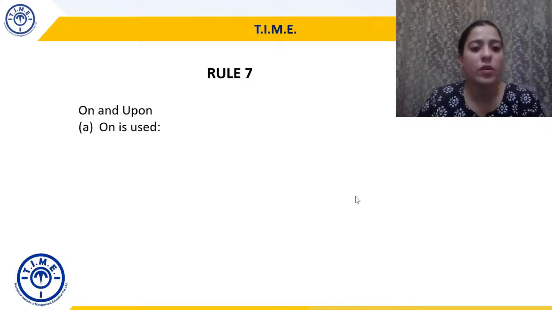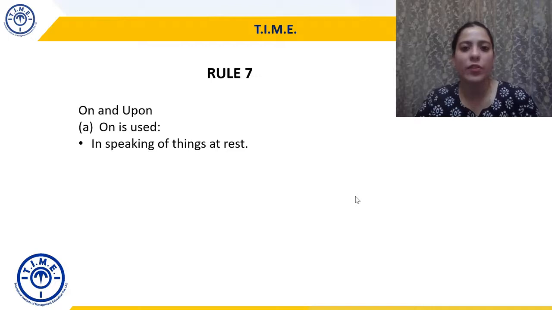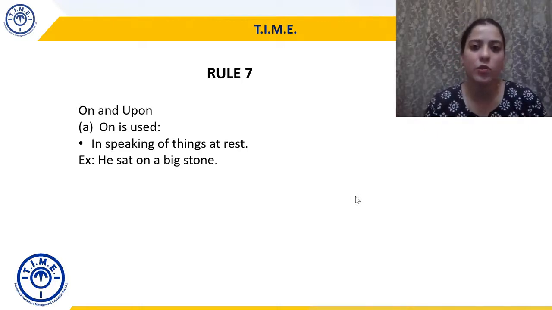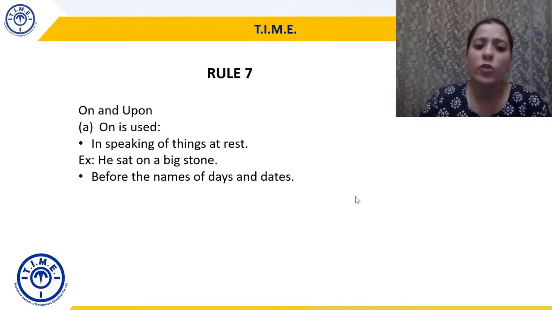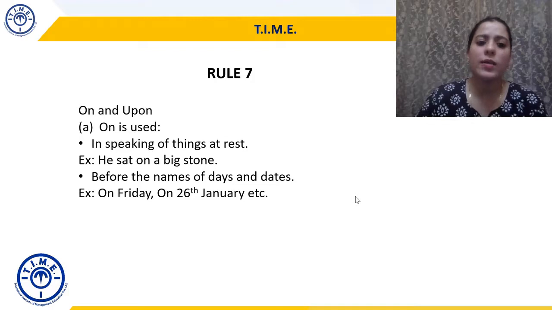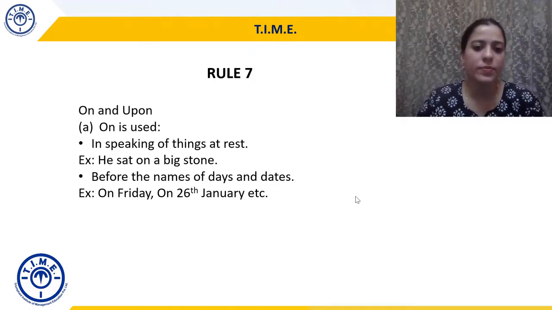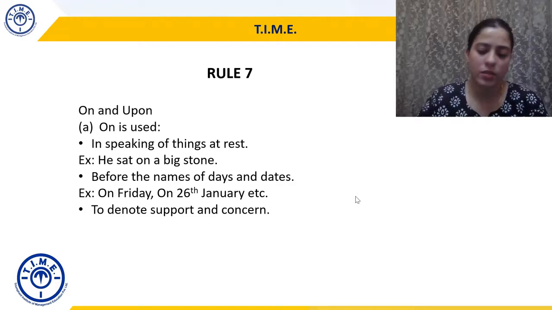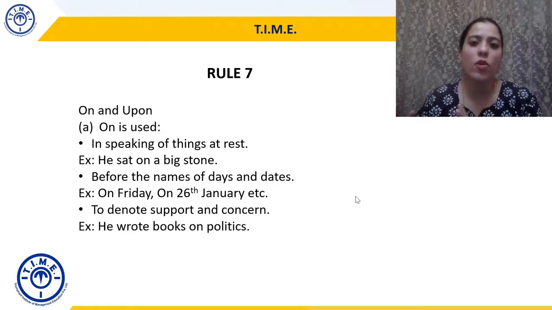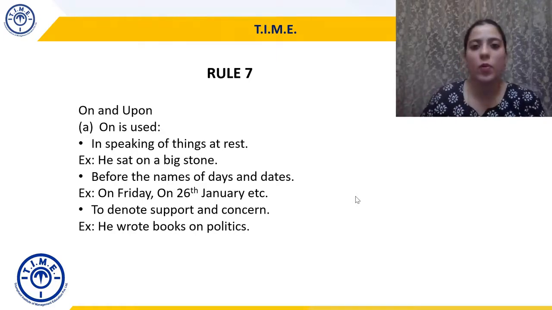Rule 7, on and upon. On is used in speaking of things at rest. So he sat on a big stone. So he's sitting on a big stone, he's resting, he's not moving. So in speaking of things at rest, we will use the preposition on. Before the names of days and dates, so on Friday, on 26th January. So whenever I'm talking about days or dates, I will use on. To denote support and concern. So he wrote books on politics. So what was the topic of his concern? What was the thing that he supported, liked, on politics, right? So politics was the thing he supported or was concerned about. So he wrote books on politics.